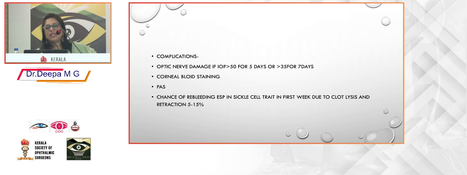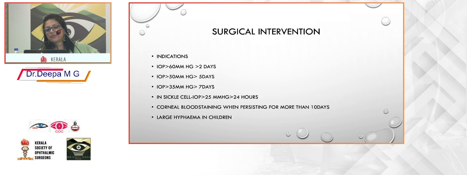The complications related to hyphema and other blood-related complications are optic nerve damage if the IOP is remaining more than 50 for 5 days, if it is more than 35 for 7 days. And there can be corneal blood staining, peripheral anterior synechiae formation, and there is a chance of rebleeding, especially in sickle cell trait patients. Surgical intervention may be required if the IOP is remaining more than 60 for 2 days, if it is more than 50 for 5 days, and if it is more than 35 for 7 days.